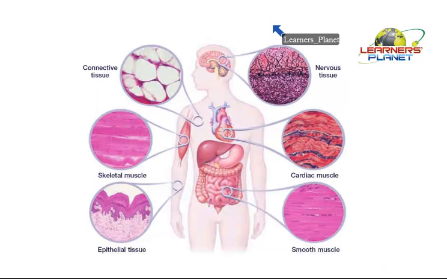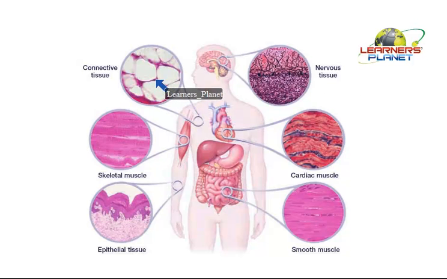Let us see the location of each tissue now in the body. We said nervous tissue, the last category. Now this nervous tissue is meant for the transmission of messages. Where is it located? A very good example is the brain. The brain is made up of nervous tissue, nerves, spinal cord. All are made up of nervous tissue, and they help in conveying and receiving messages from different parts or in different ways.